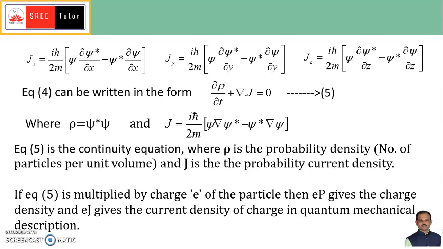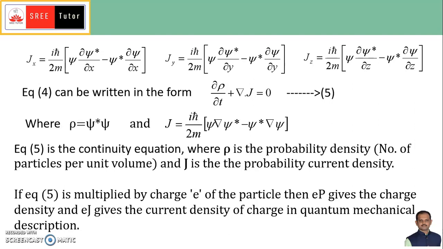Because we are multiplying by the charge, e rho tells the amount of charge present in that state, and eJ gives the current density of charge in the quantum mechanical system.